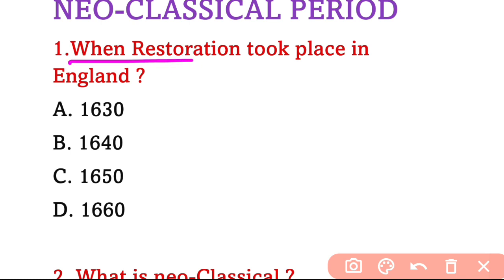Question number 1. When Restoration took place in England, what will be the answer? The Restoration is used to refer to the return of monarchy in Britain in 1660, when Charles II became the King of England. So option D is correct. Next question.